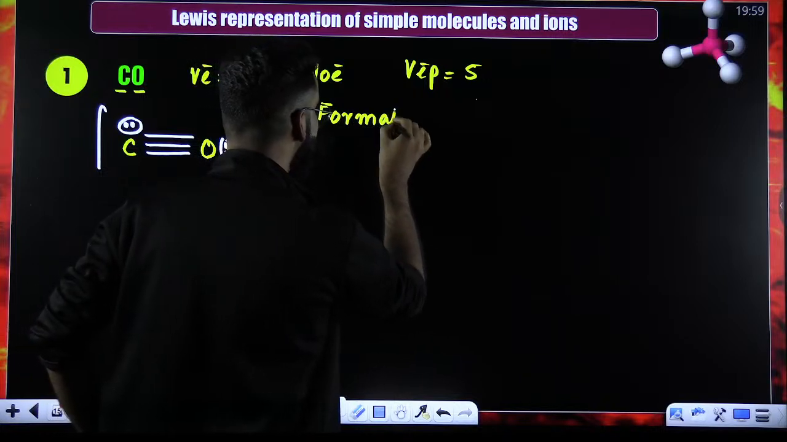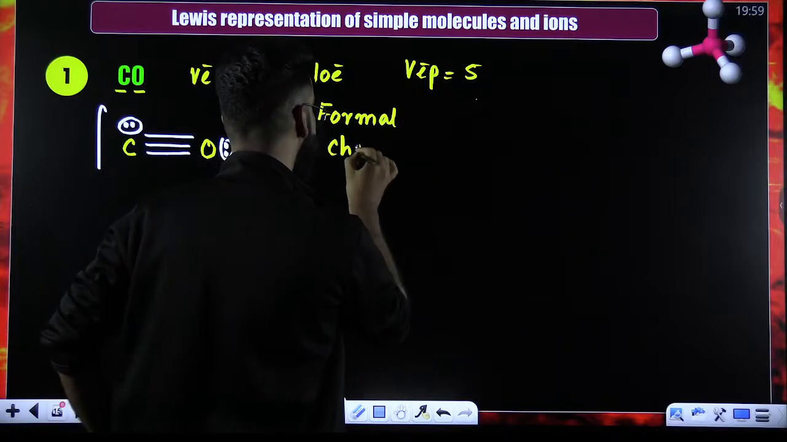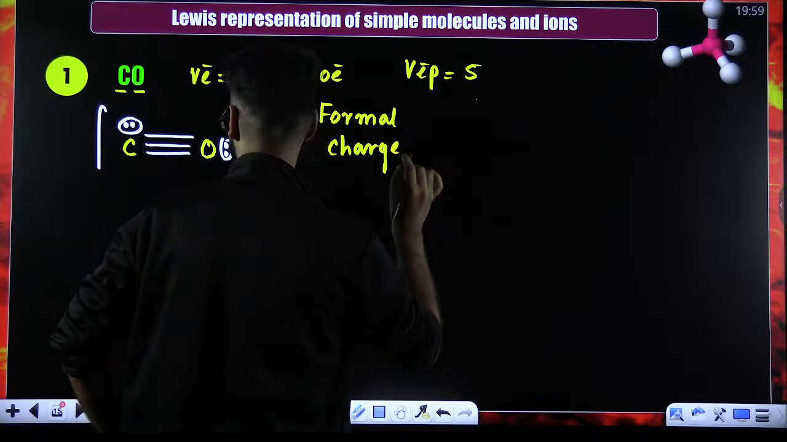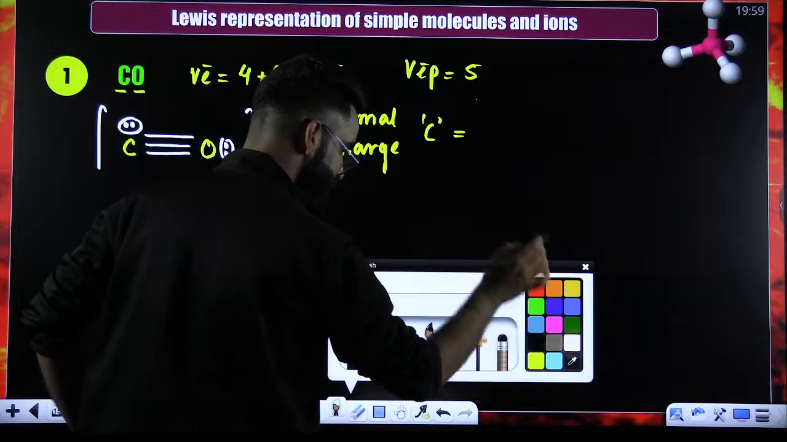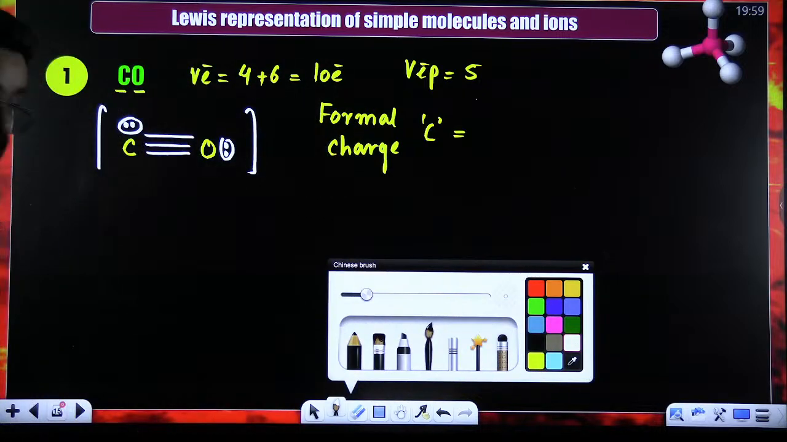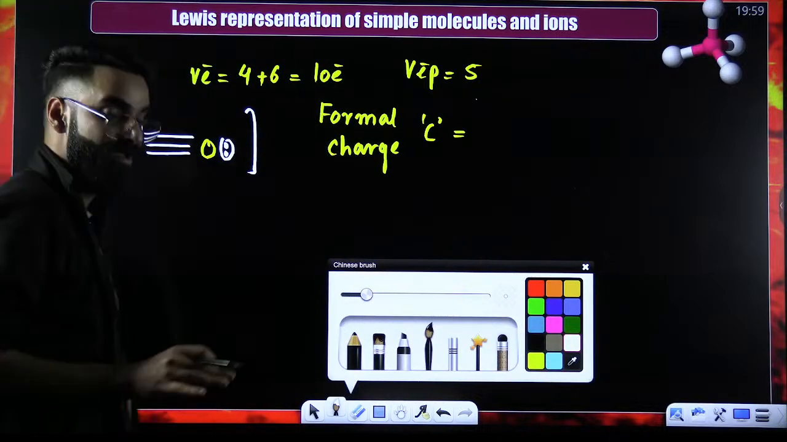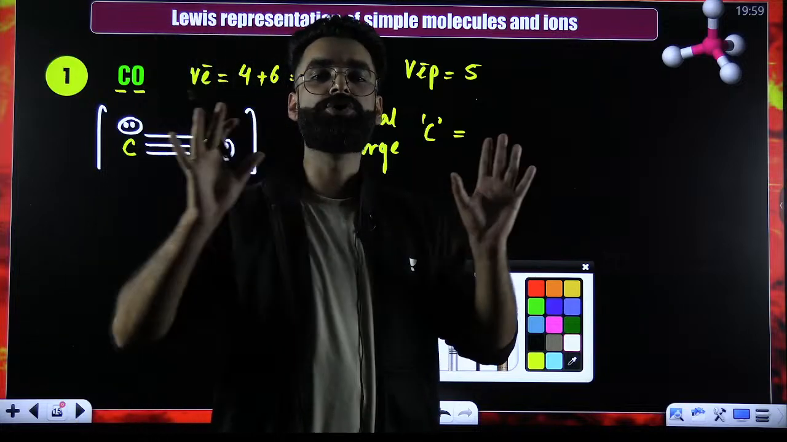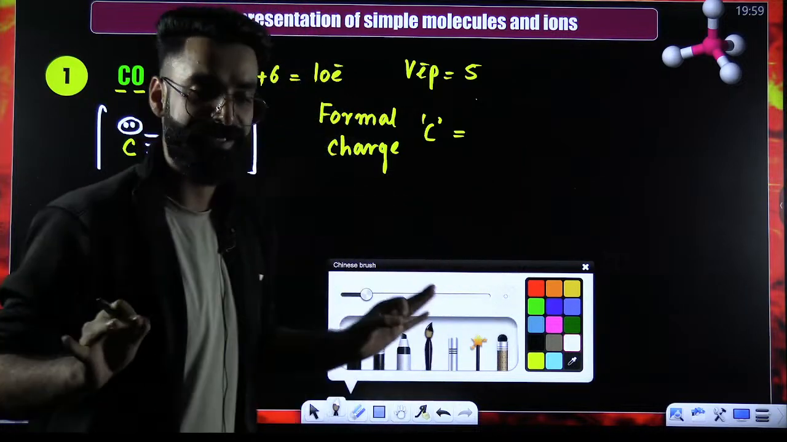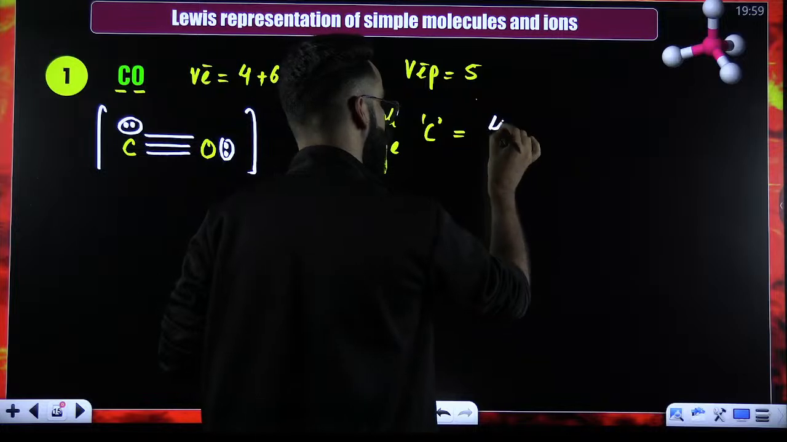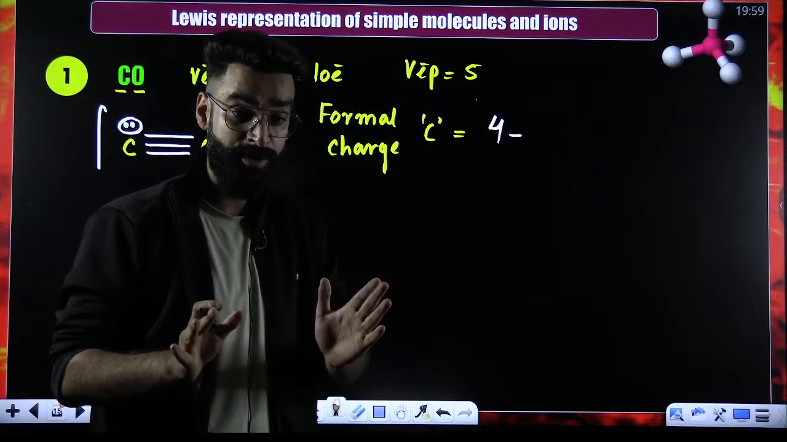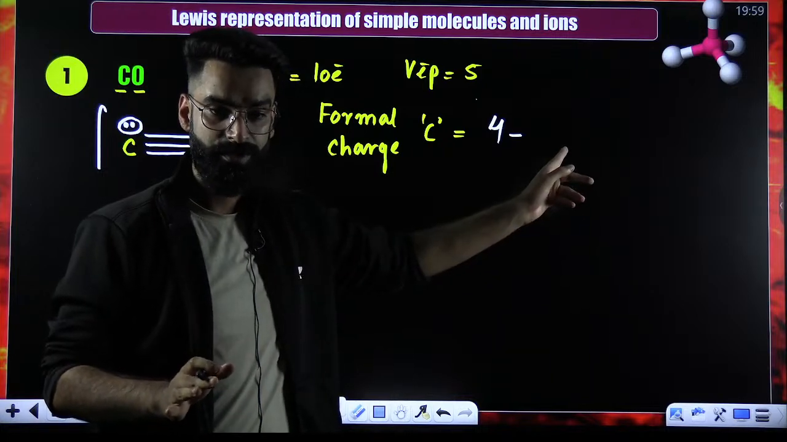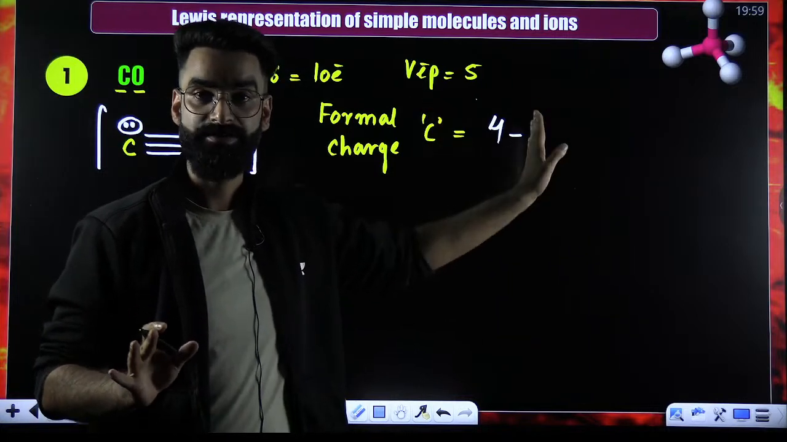So how do I calculate the formal charge on the atoms? For example, I'm talking about the formal charge of carbon. How do you calculate the formal charge of carbon? First of all, imagine you have carbon in non-bonded state. In non-bonded state, how many valence electrons does carbon have? It has got 4 valence electrons.